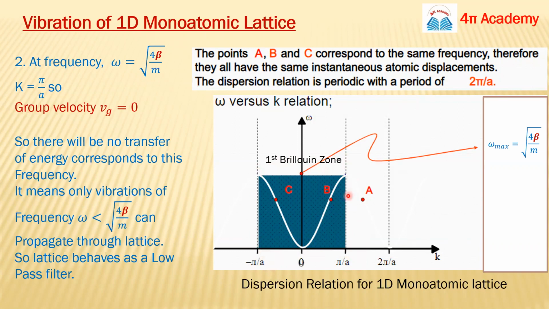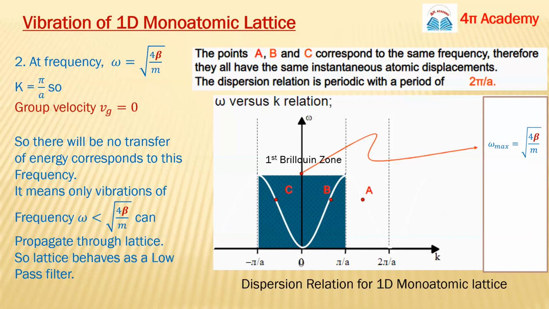Is the point A the second Brillouin zone, ma'am? Not A actually. Beyond 2 pi by a, we will have our second Brillouin zone.